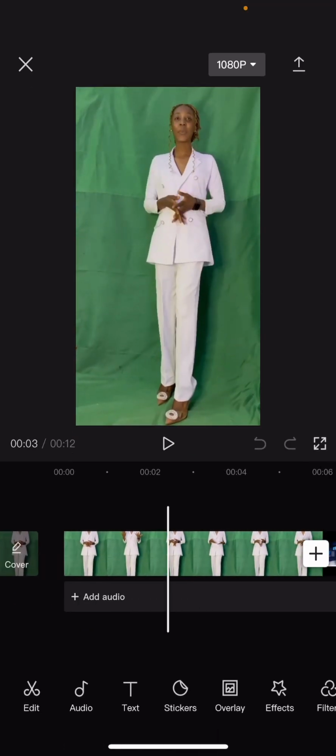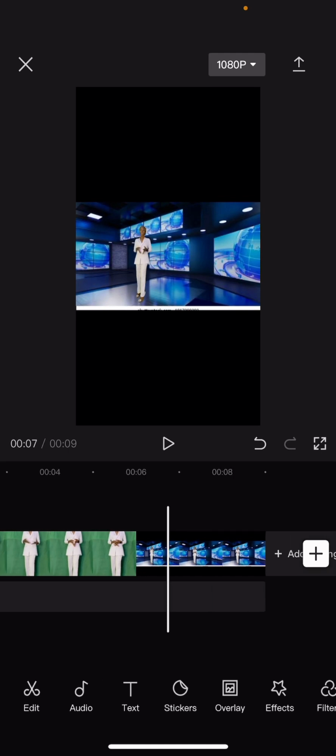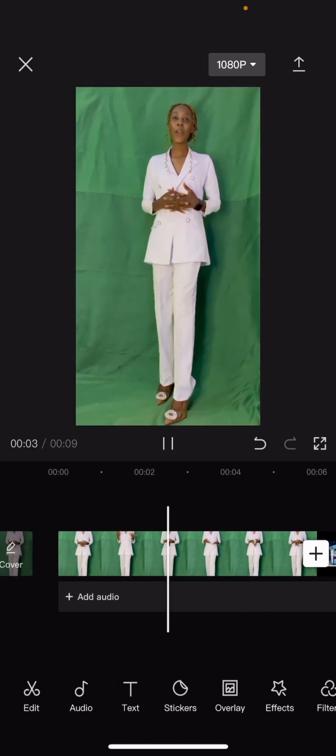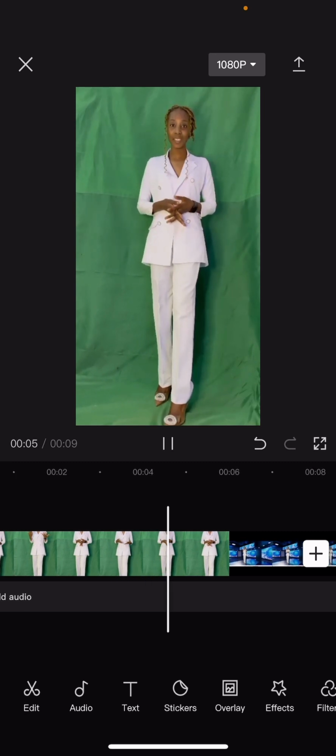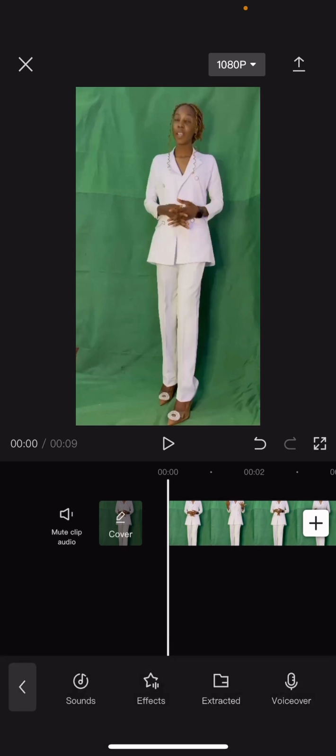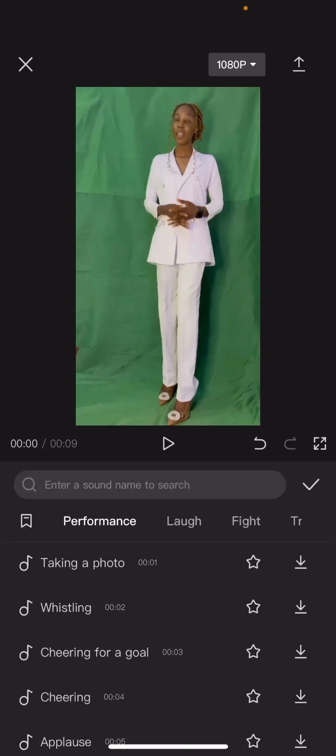So once you've brought the video in, the next thing you need to do now is to come to the ending of the video, tap on this CapCut ending and delete. After doing that, then you go ahead to start editing your video and you add your sound effects to it. So you come to your audio, tap on effects, and you will see different sound effects you can add.